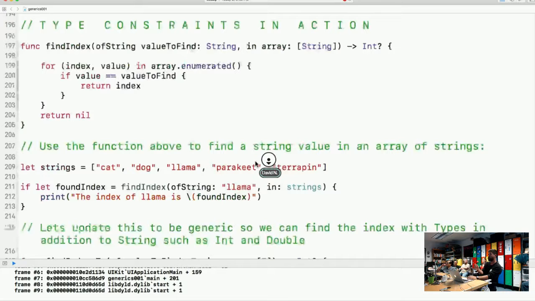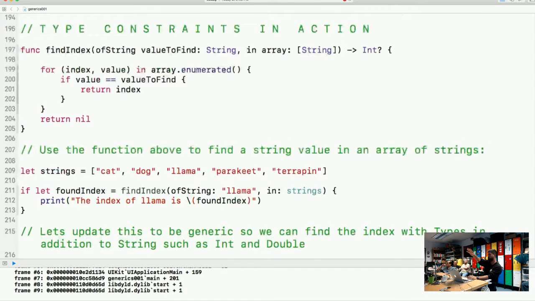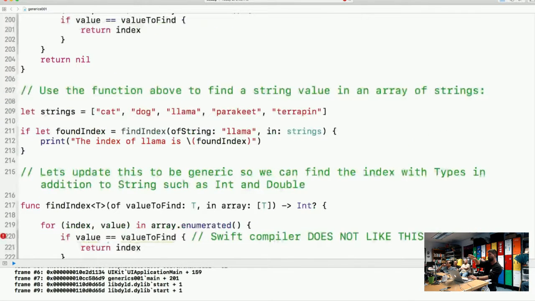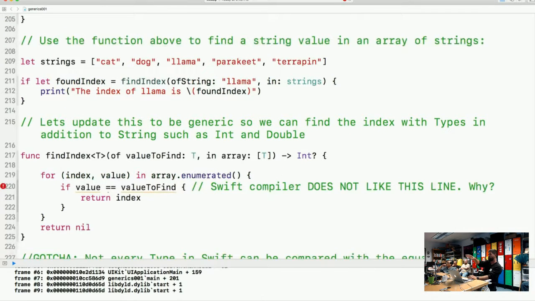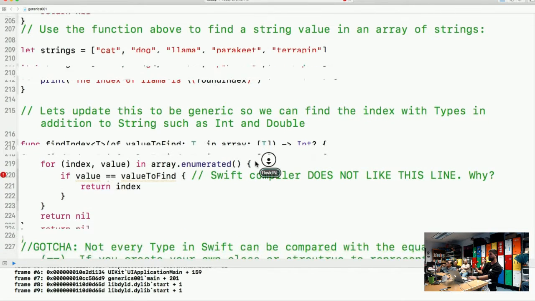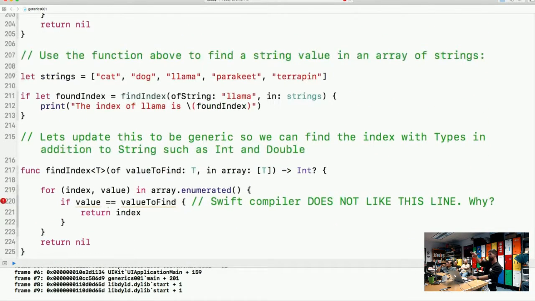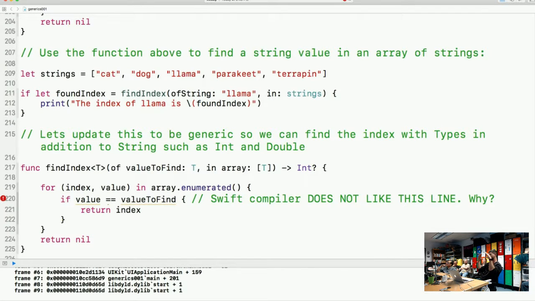Moving down, now we're going to take it from this explicitly typed function on 197 to a generically typed function on 217. Let's update this to be as generic as possible so we can find the index with types in addition to strings, such as Int and Double. What we've done between these two methods is add our favorite angle brackets with the T in the middle. We know we're dealing with generics here. Next, in the arguments of the method, we see the two T's. It makes pretty much sense, right? It's some pattern matching that we can see in here.